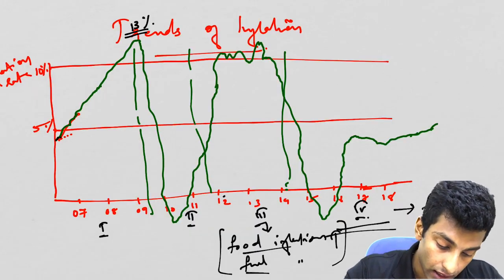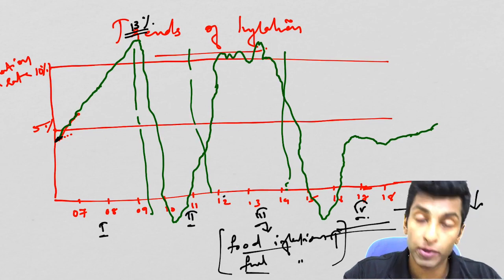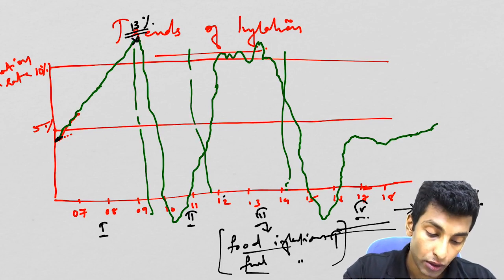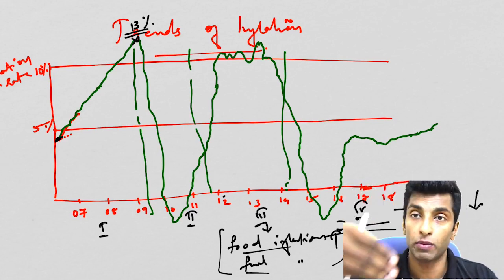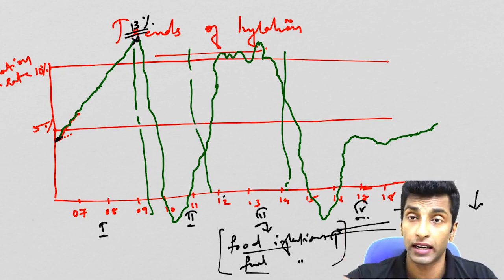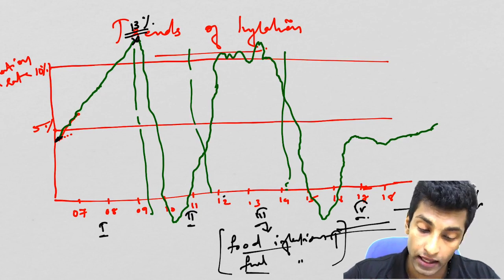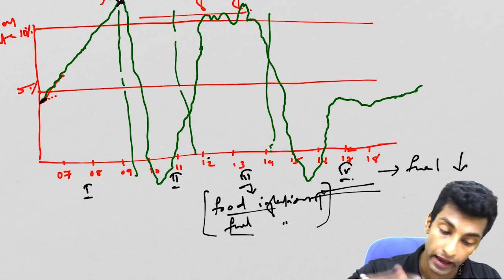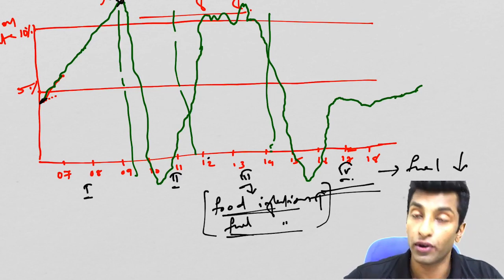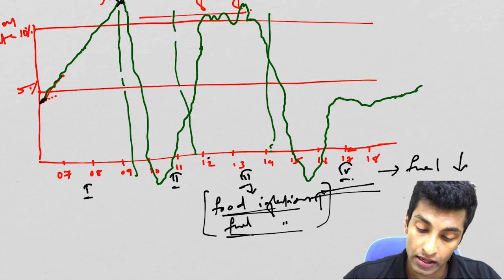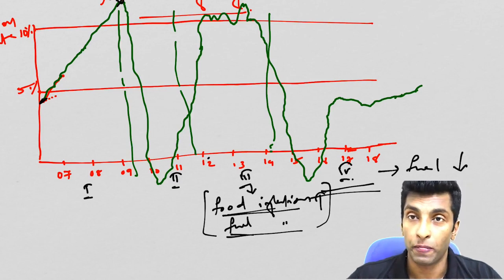So you can see here, starting from 5% only, it reached its peak in 2009. That year it was around 13%, and after the global financial crisis, it came down drastically, and then it started increasing slowly, and then again it went beyond 10% because of food inflation and fuel price increase, and then it came down. Okay, so this is the trend.